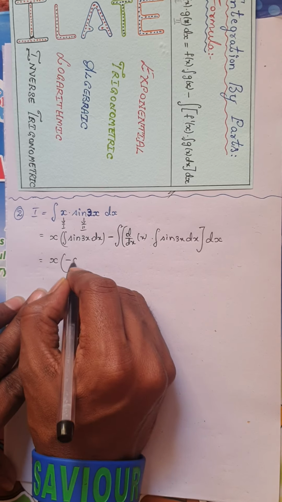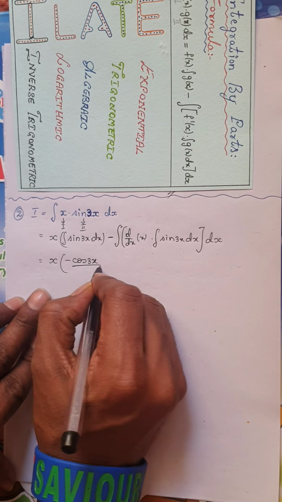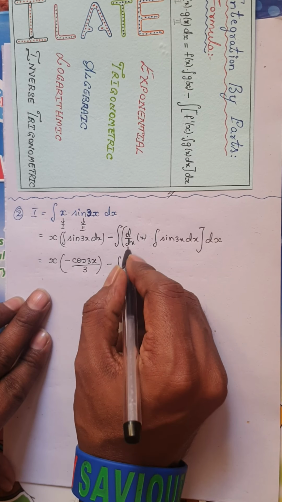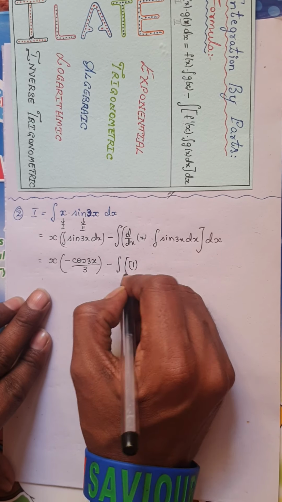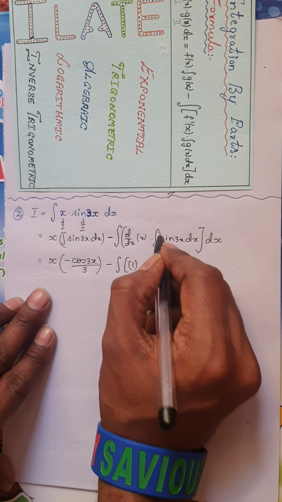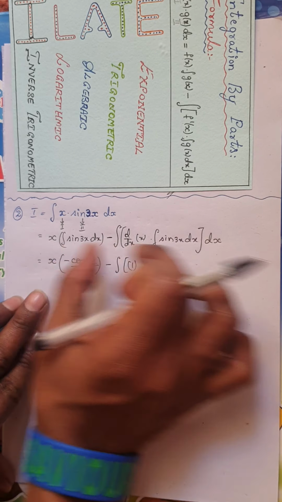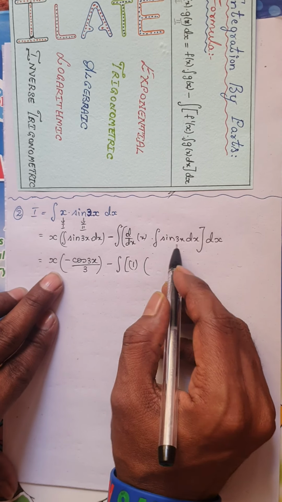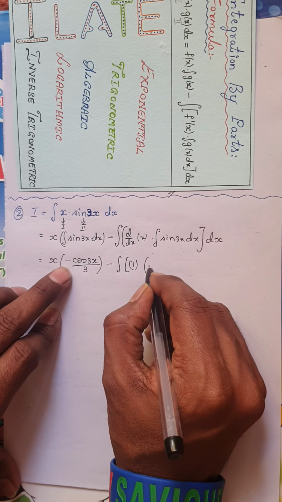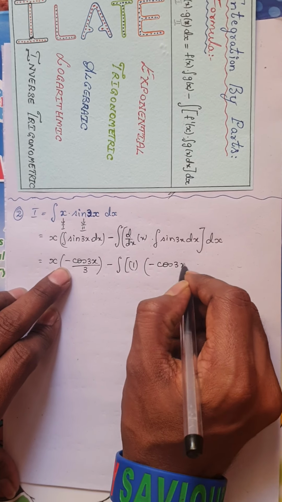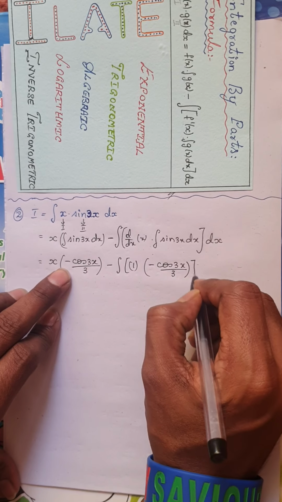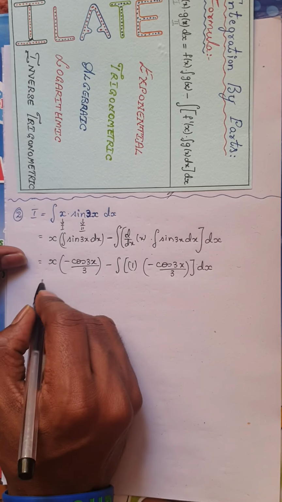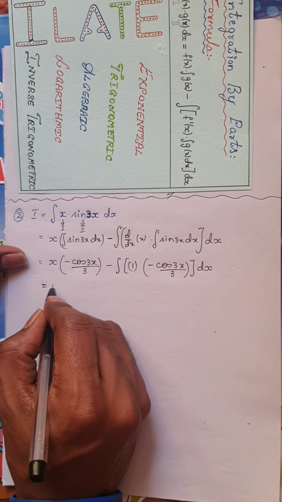The integral of sin is minus cos, so it is minus cos 3x divided by 3. Minus the integral of, now what is d by dx of x? We know it is 1. Similarly, since I have taken this term as it is here, whatever I have integrated, I will write it down as it is, or else even if you integrate sin 3x, you will get the same thing. It is minus cos 3x divided by 3. This you will integrate with respect to x. Now see what happens. This is nothing but, now minus, I am going to keep it outside.